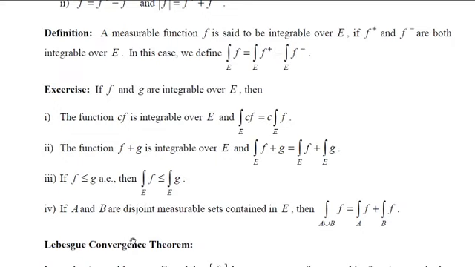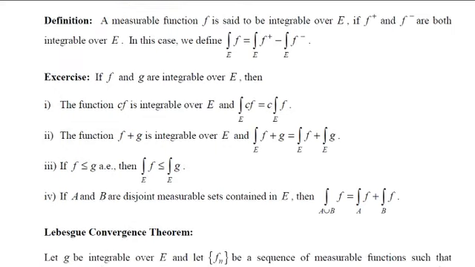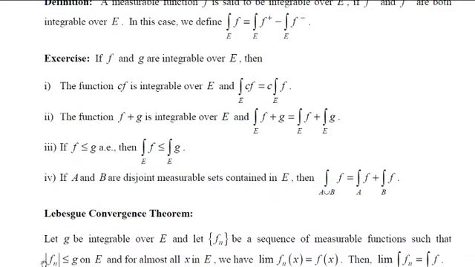What is the Lebesgue convergence theorem? The statement is, suppose G is integrable over E and there is a sequence of measurable functions satisfying this condition, that is, each fn is bounded by G on E, and for almost all x in E we have limit as n tends to infinity fn of x is f of x, then we have to show that limit of integral fn over E is integral f over E.